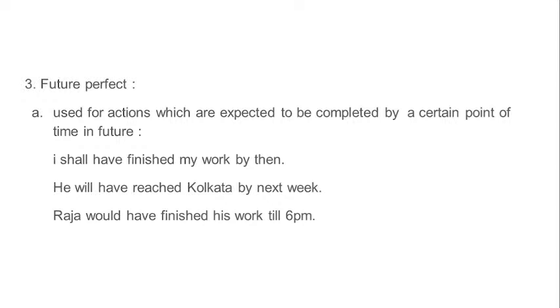Some action is supposed to finish at a particular time in the future. We usually say, this task will have finished by now. This is just our expectation that it might be completed by that point of time in the coming future.